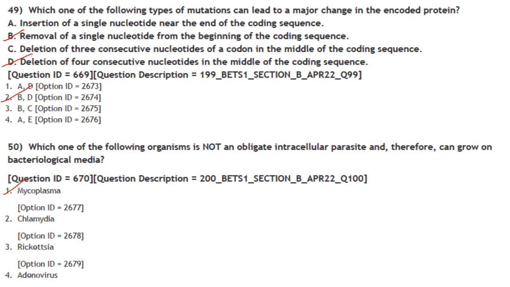Then deletion of 3 consecutive nucleotides of a codon in the middle of the coding sequence also will not result in major change in the encoded protein. Only one amino acid will not be there. Then next one, deletion of 4 consecutive nucleotides in the middle of the coding sequence, that of course will lead to a major change in the encoded protein. Again, some frame shift mutation can take place. So the answer here is option 2, that is B and D.